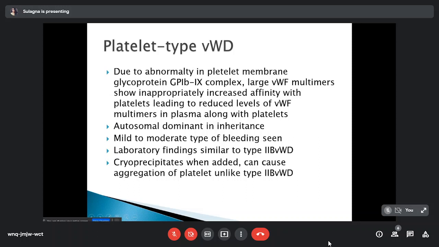Any abnormality associated with the von Willebrand factor is known as type 2B von Willebrand disease, and when the abnormality is associated with the platelet membrane glycoprotein complex, which is the GP1b-IX complex, this is called platelet-type or pseudo von Willebrand disease. It is autosomal dominant in inheritance. Mild to moderate bleeding is seen. Laboratory findings are similar to type 2B von Willebrand disease. So any child presenting with an inherited platelet function disorder with thrombocytopenia, we have to consider this entity also, platelet-type or pseudo von Willebrand disease.